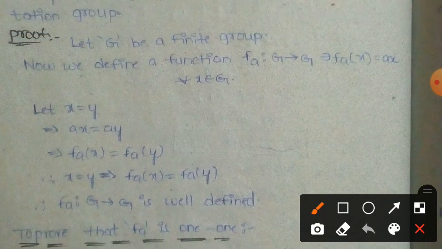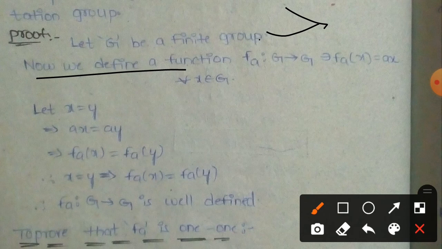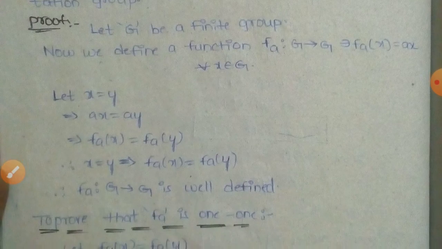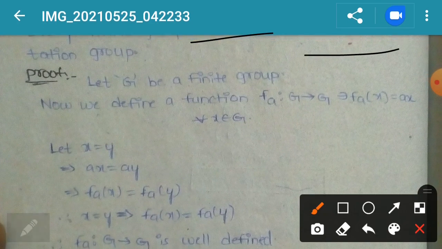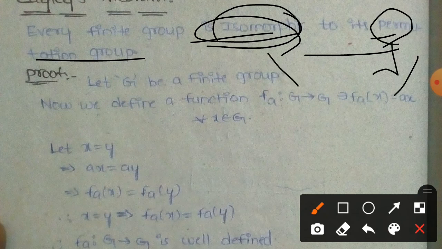Here G is a finite group. We define a function, the compulsory function f_a mapping G to G. Here we observe that first of all there are the isomorphism and the permutation group. So first we prove the permutation group, after that we prove the isomorphism. Permutation group is one mapping, and isomorphism is another mapping. Here the two conditions to find are that the finite group is isomorphic and that it is isomorphic to its permutation group.